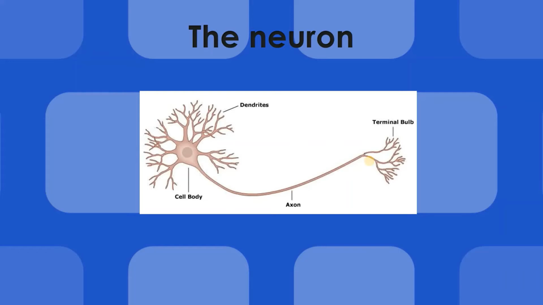The analogy of this can be ants, right? An ant cannot do anything on its own. But if there is a group of ants, they can all pick up something and carry it together. In the same way, there are multiple neurons that work together. There are billions and billions of neurons, and to a single neuron, there are thousands of neurons connected, and they work together to do the magic.